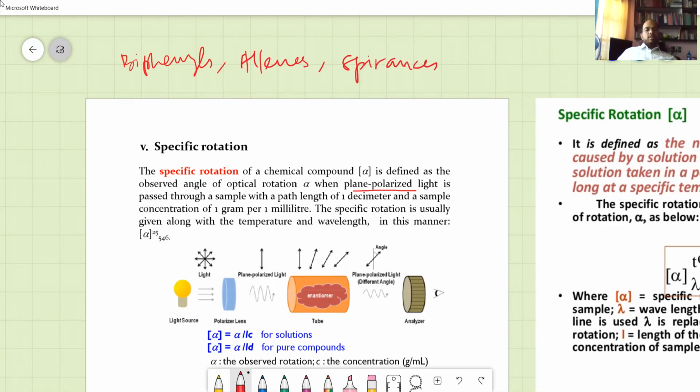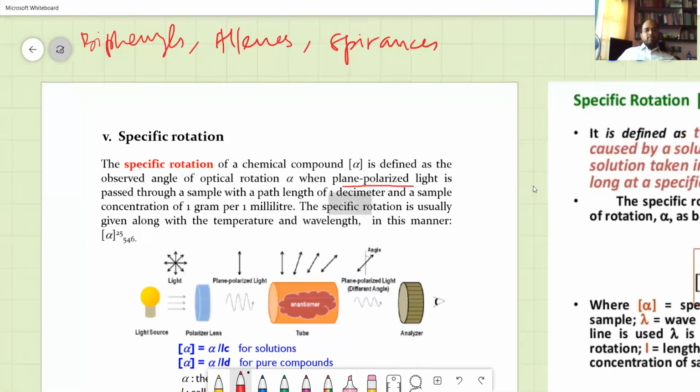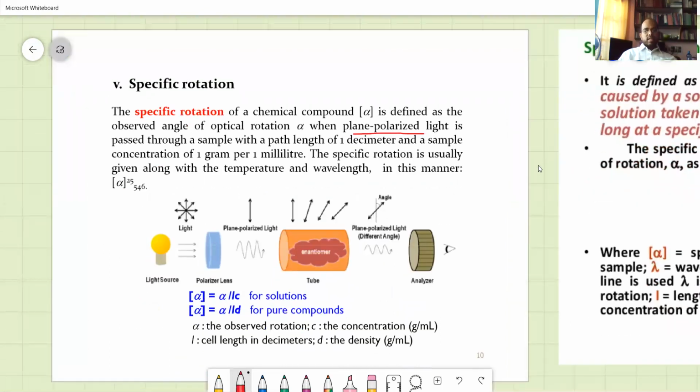Now, the specific rotation is a property of an isomer. When plane polarized light is passed through a sample with a path length of 1 decimeter and a sample concentration of 1 gram per milliliter, the specific rotation is usually given along with the temperature and wavelength in the manner given below. Alpha is equal to observed alpha divided by l times c. Here l is 1 decimeter, and c is the concentration in moles per liter for solutions, and grams per deciliter for certain pure compounds. L is the length of the column, and d is the density given there.